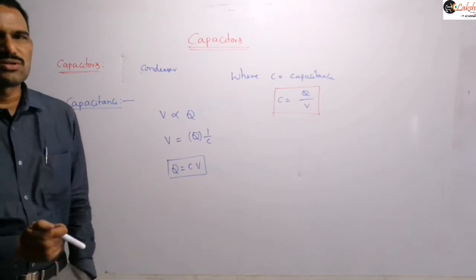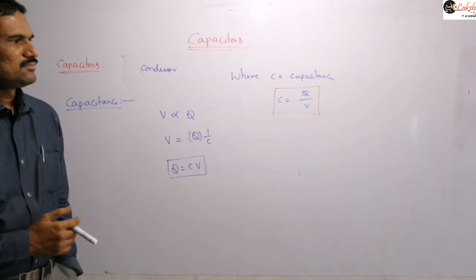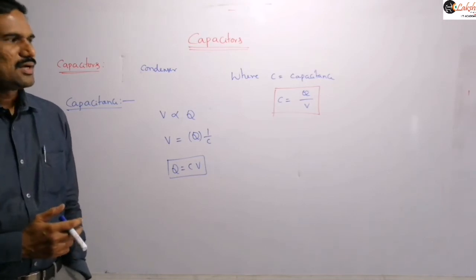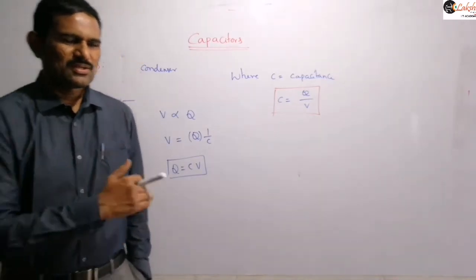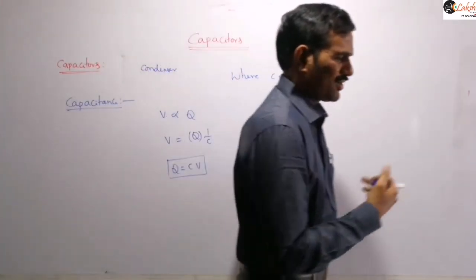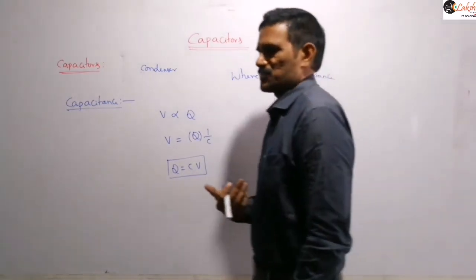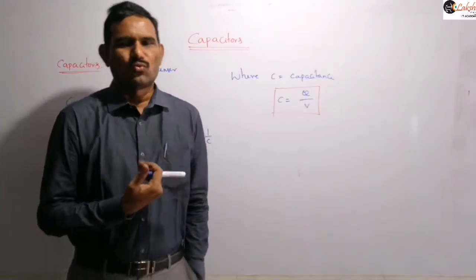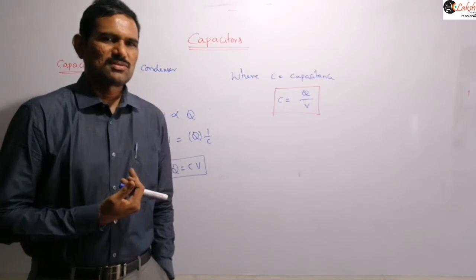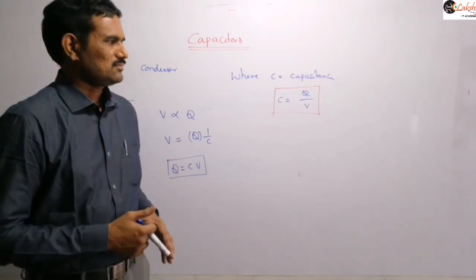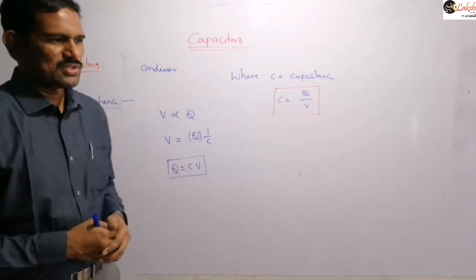But it depends on size and shape in brackets, right? Dimensions. What dimensions means, we will discuss it later. After deriving an expression, you will get the clarity about what dimensions it will depend on. Size and shape in brackets or dimensions of the capacitor, and medium between the two plates of the capacitor.